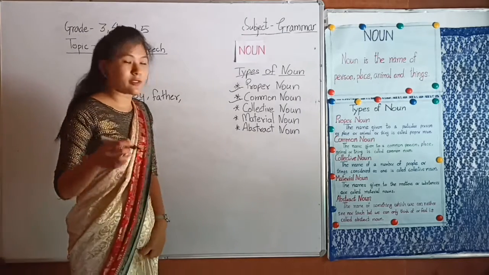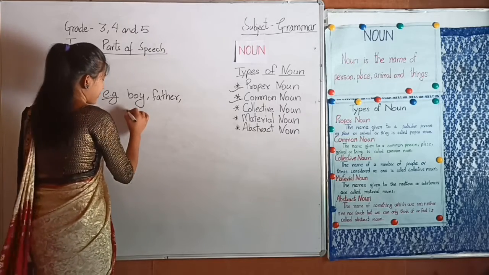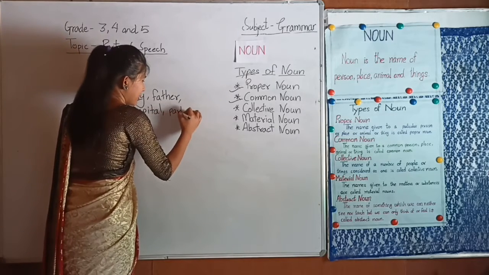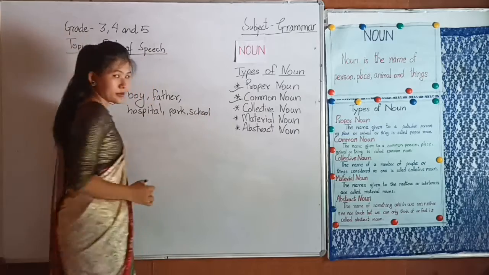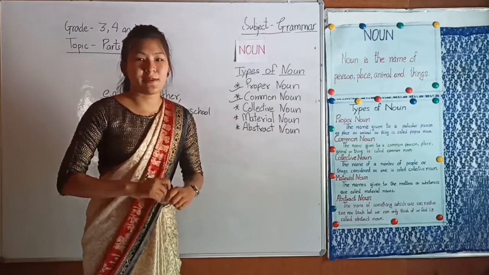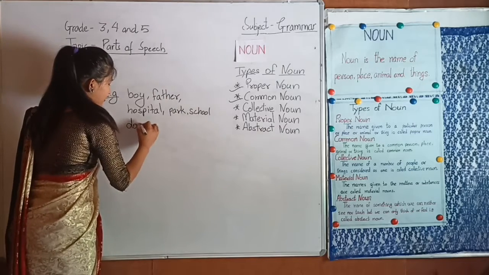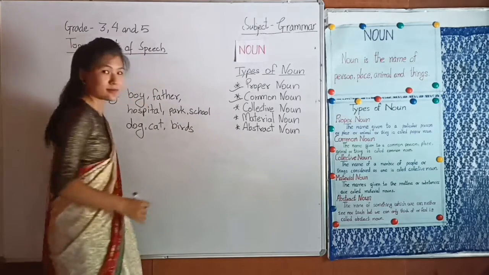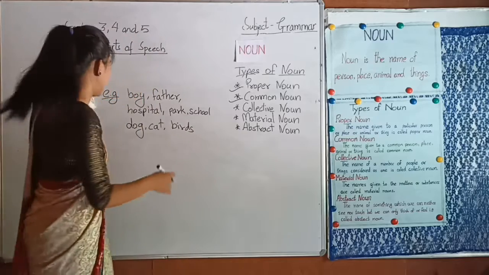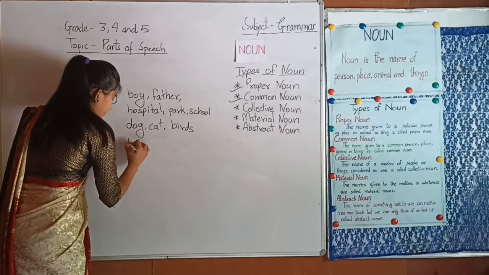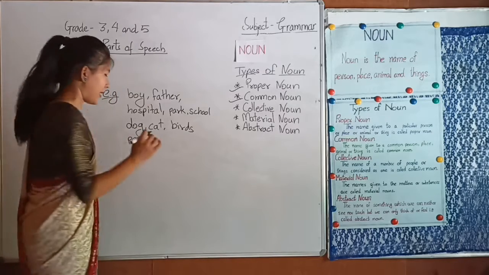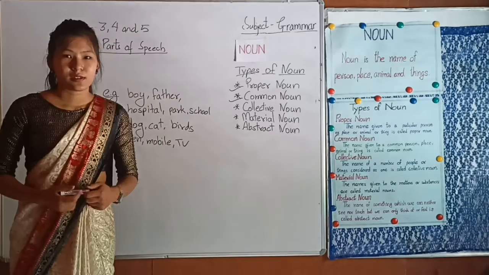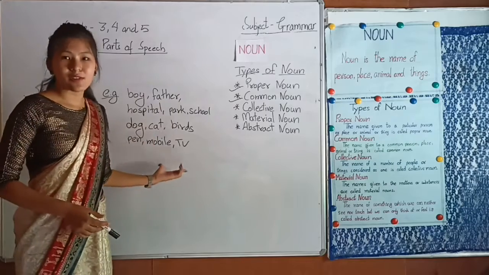And common name of a place, for example, hospital, park, school, etc. Now next example, common name of animals like dog, cat, birds, etc. Common examples of things like pen, mobile, TV, etc. So these are the examples of common nouns.